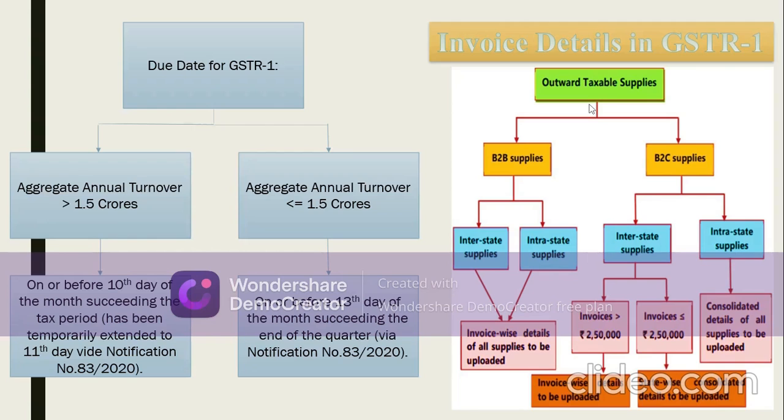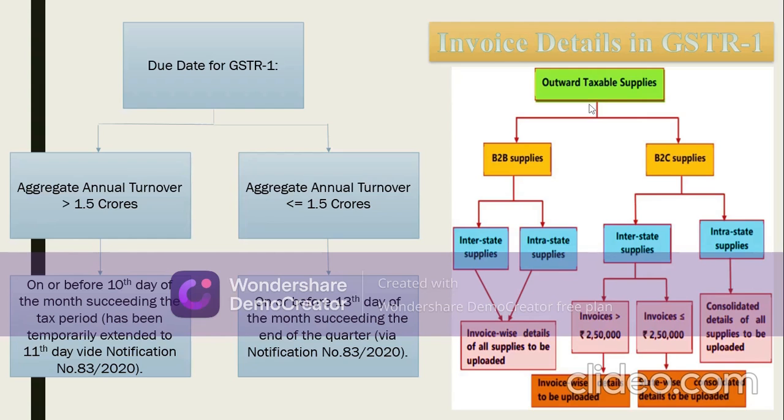In case your aggregate annual turnover is up to 1.5 crores, that is either less than 1.5 crore or equal to 1.5 crore, you need to file the same on or before 13th day of the month succeeding the end of the quarter. Yes, you heard it right. These taxpayers have been provided an option to file their GSTR1 on a quarterly basis. Again, this has been done via notification number 83/2020. So to illustrate this by an example, for filing GSTR1 for the quarter April to June 2020, the same needs to be done on or before 13th of July 2020.